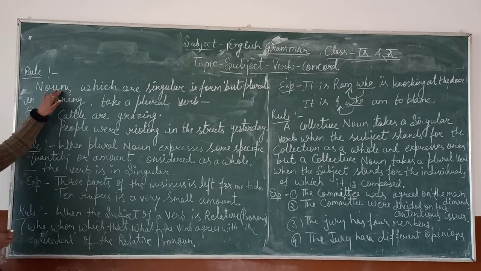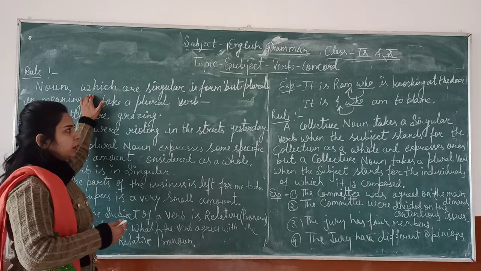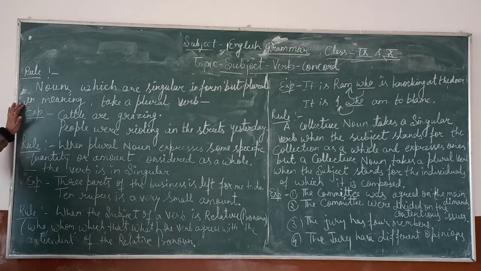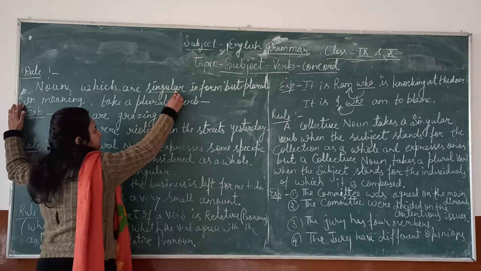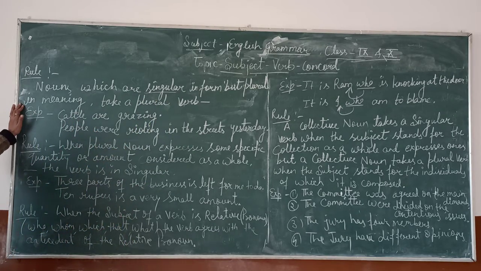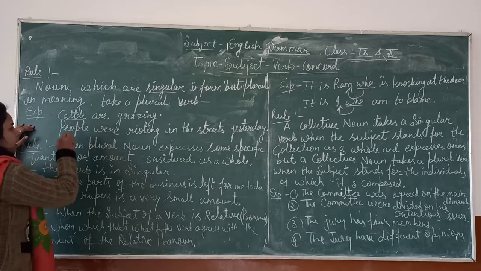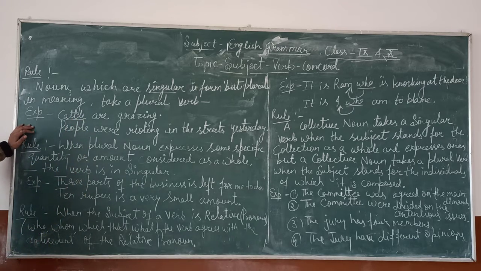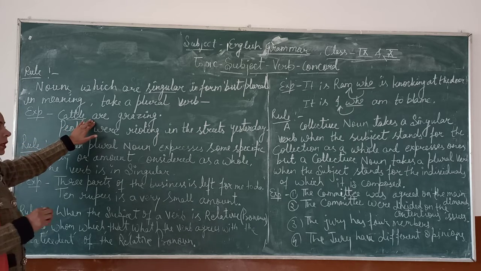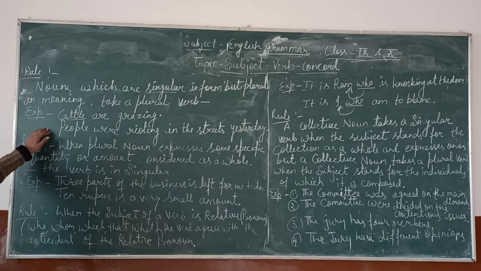Next rule is nouns which are singular in form but plural in meaning take a plural verb. For example, cattle are grazing. Cattle is singular in form but plural in meaning, so the verb takes the plural form. Next, people were rioting in the street yesterday.